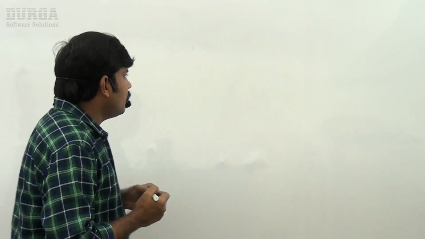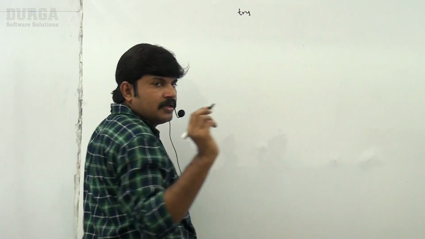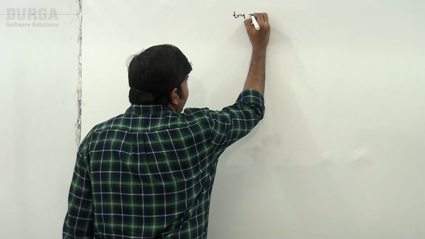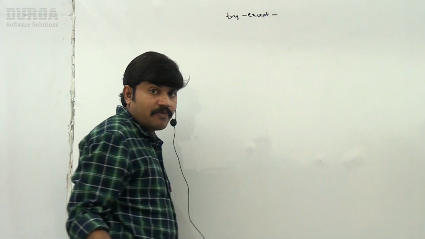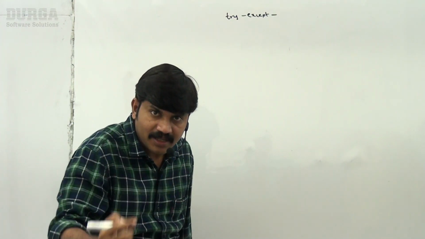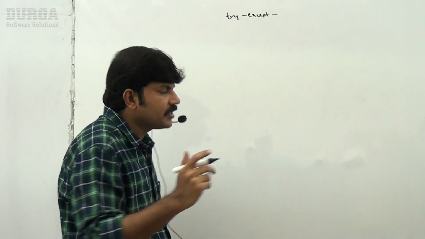All these things we are going to discuss, just be aware, sir. So, I use a try block, and then we take except, and then we take finally. Correct, right? Try except finally up to this. If you want to take an else block, where do we have to take it, sir?